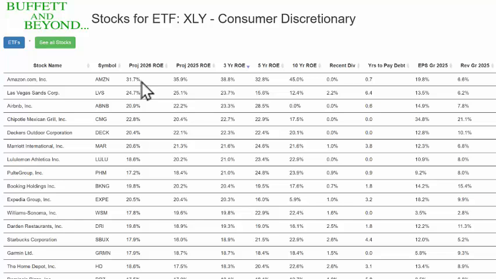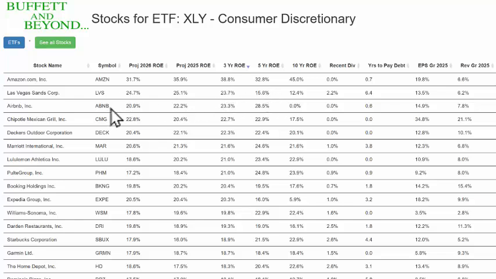And Amazon, well, do we buy into the consumer discretionary? We have Amazon in all our other portfolios, so we don't have to go there very much. Las Vegas Sands, we look at that, but the problem is the 5-year ROE, the 10-year ROE. So it's a little... And we're just eyeballing this. We are just looking at something that is quite cyclical. The gaming stocks and the gambling stocks are quite cyclical.